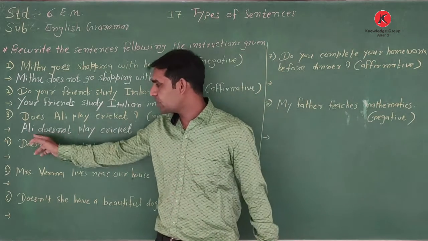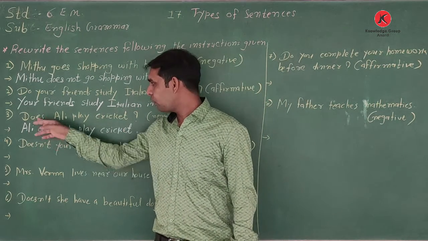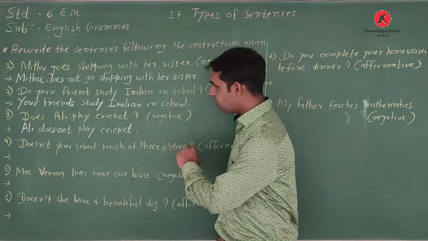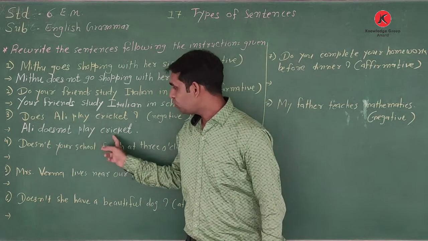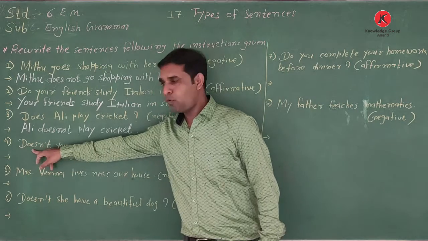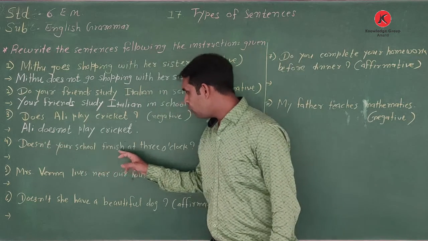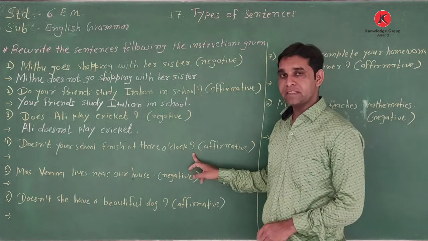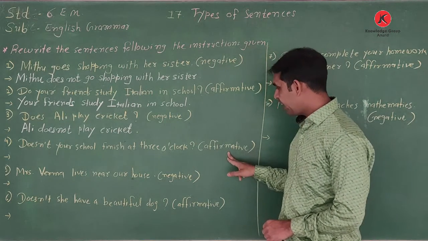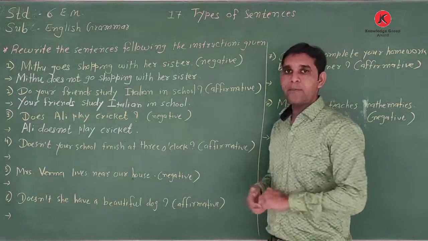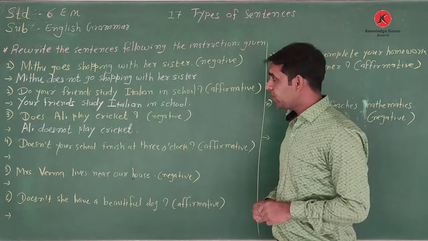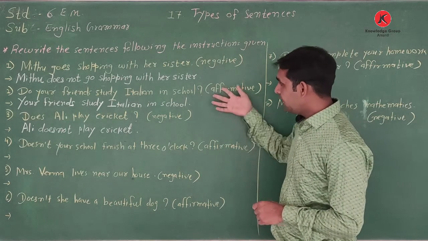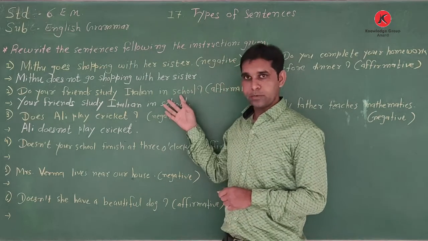So we write the subject first, then do or does, whatever is given here, then the verb with other words or the object. Here the object is given, so we write the object. Okay. Now number 4. Doesn't your school finish at 3 o'clock? It's an interrogative sentence, and what do we do? Make the sentence into an affirmative sentence. See the second one, affirmative. Second and fourth are both interrogative sentences.